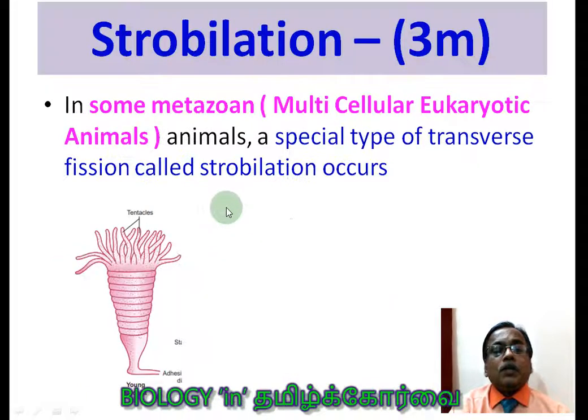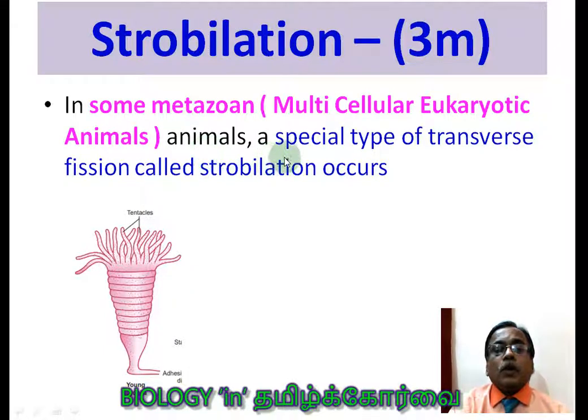So this is about multiple fission in amoeba during the unfavorable condition. And here, strobilation. This can be asked as a 3 mark question, students. What is strobilation? Give an example. In some metazoans, what are metazoans? For every technical term, you have to create a question in biology and understand it, then proceed to the next. Metazoan means multicellular eukaryotic animals.